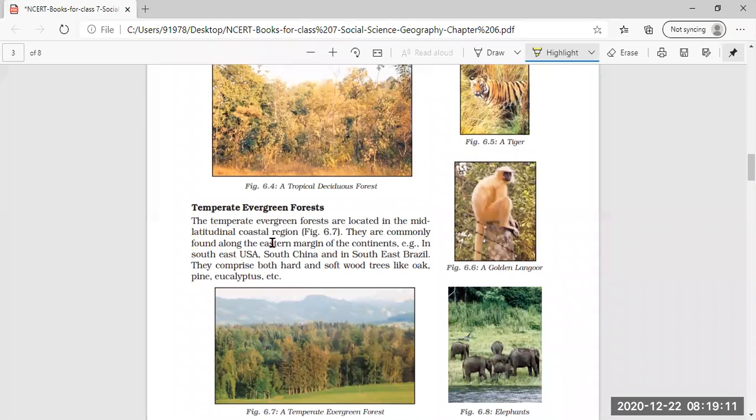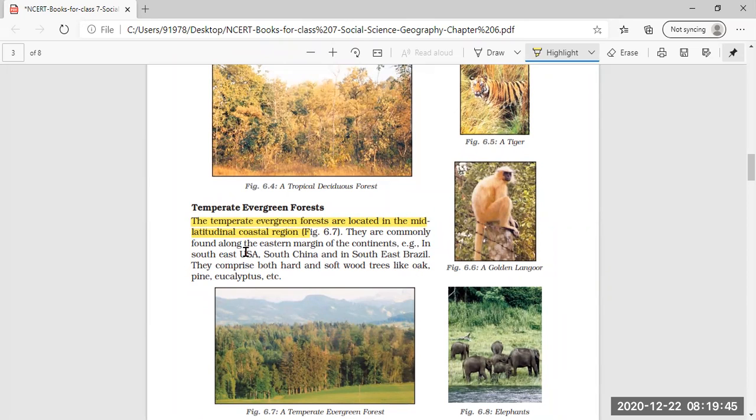Now, the temperate evergreen forests are located in the mid-latitude coastal regions, near the coastal areas. They are commonly found along the eastern margin of the continents, that is in Southeast USA, South China, and Southeast Brazil.